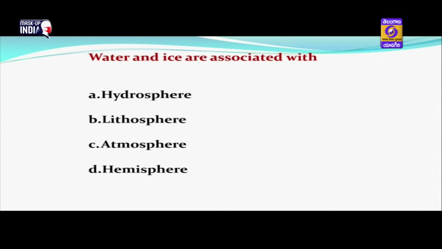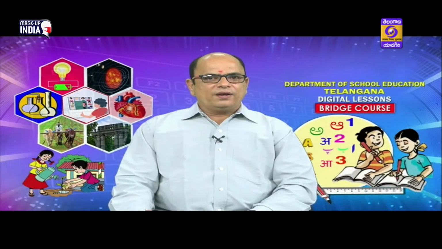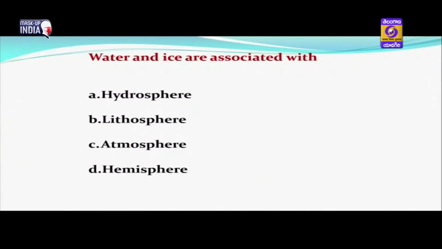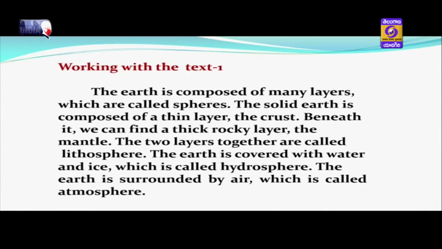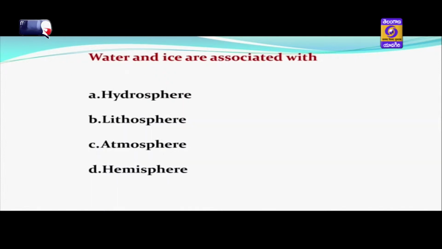Water and ice are associated with hydrosphere, lithosphere, atmosphere, and hemisphere. Here we are looking for specific information. Water and ice are associated with. To answer this question, we can go back to the text once again. Here it is: the earth is covered with water and ice, which is called hydrosphere. So we are looking for specific information and we have got the answer. For this test item, the answer is hydrosphere.